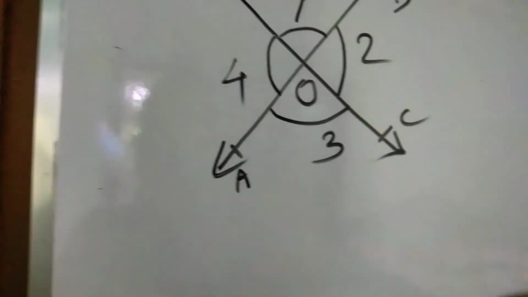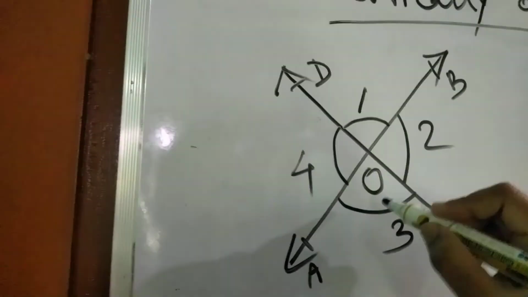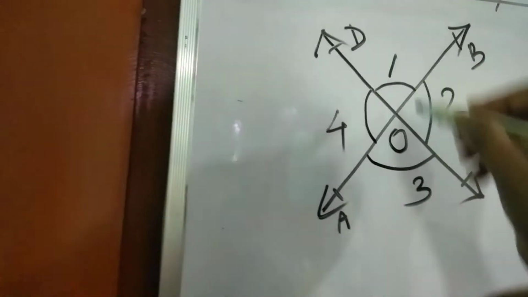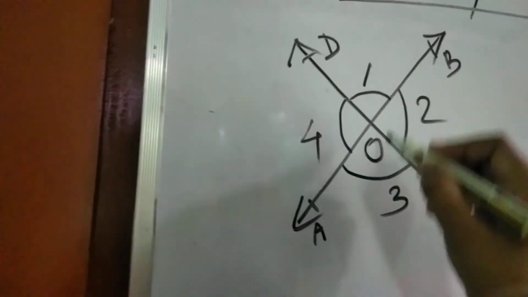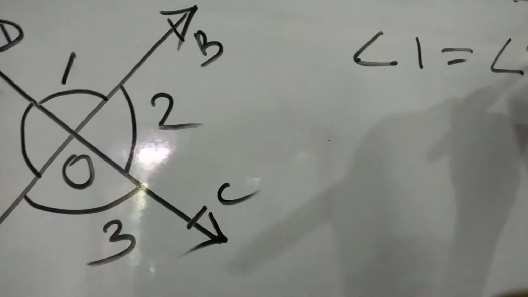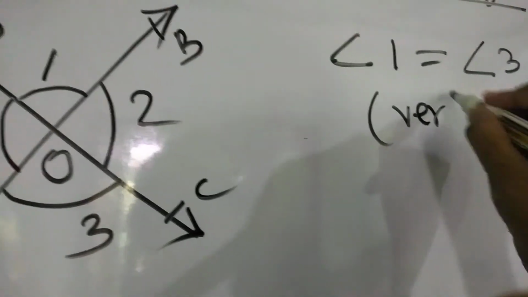And there is one theorem. Always, if two lines intersect each other at a point, we get vertically opposite angles, and here angle 1 is equal to angle 3, vertically opposite.